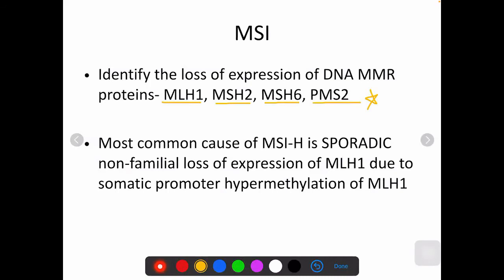The most common cause of this high microsatellite instability is actually sporadic, because Lynch syndrome is not very common. Only 3% of these colorectal cancers are Lynch syndrome. Most of the other tumors are all sporadic cancers.